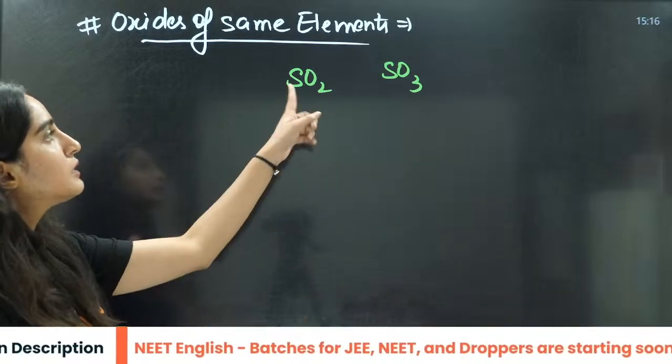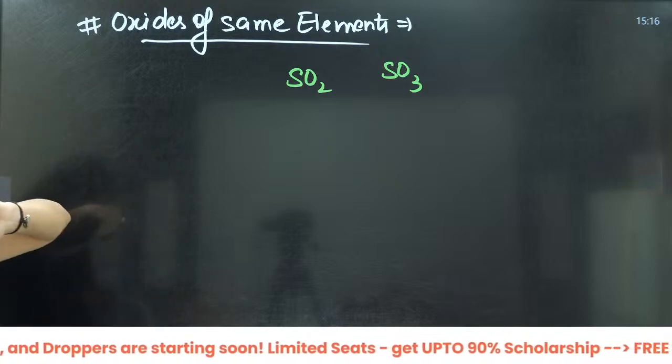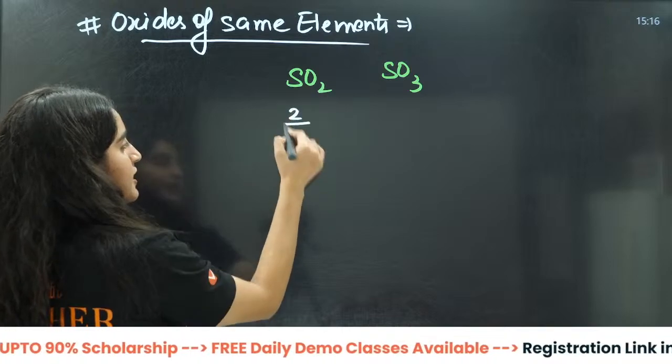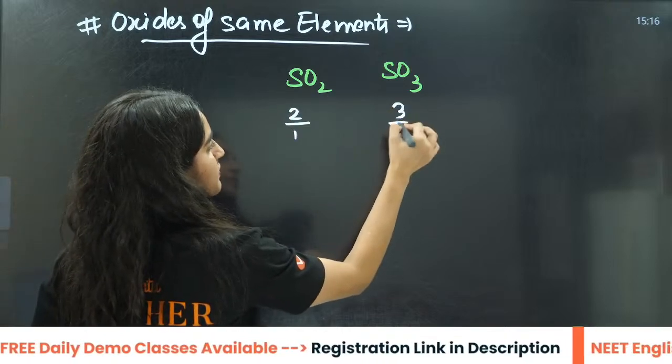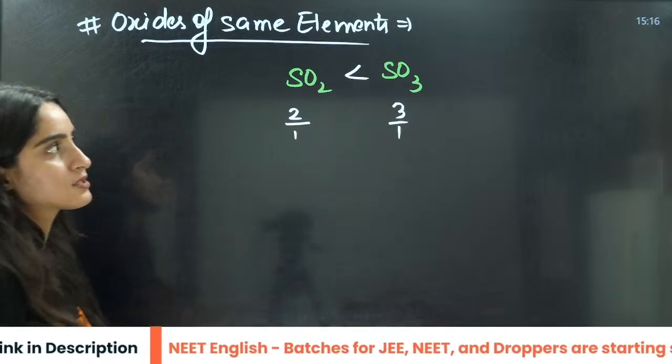Just simply calculate it with the help of the number of oxygen atoms. For SO2, oxygen atoms are 2, central atom is 1. For SO3, oxygen atoms are 3, central atom is 1. So that is 2 and 3, so the answer will be this.